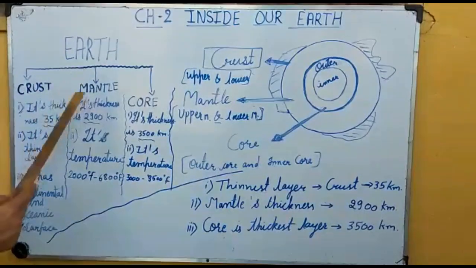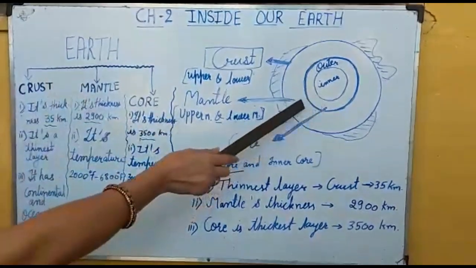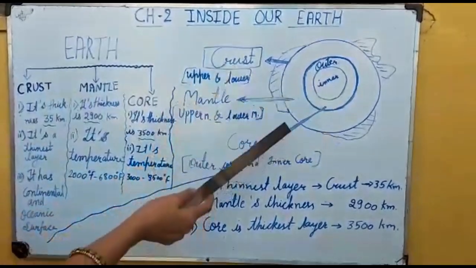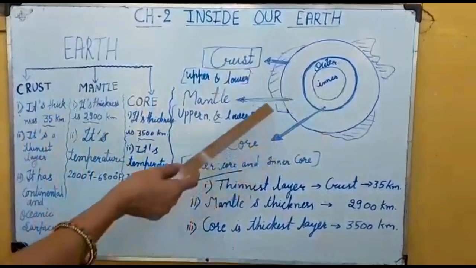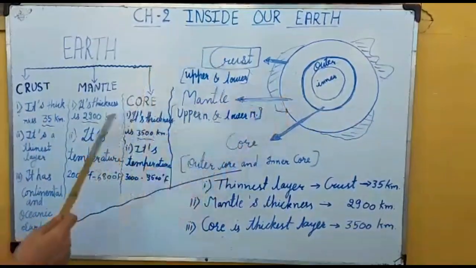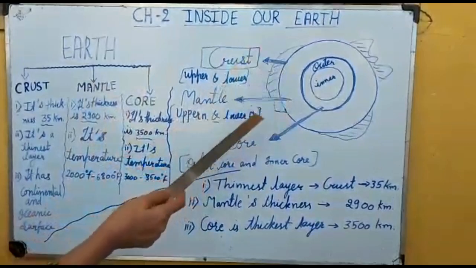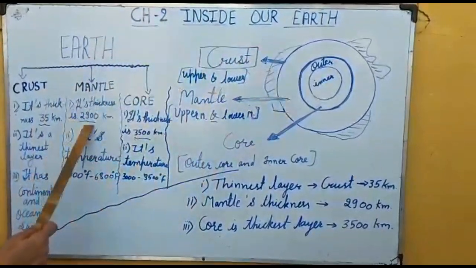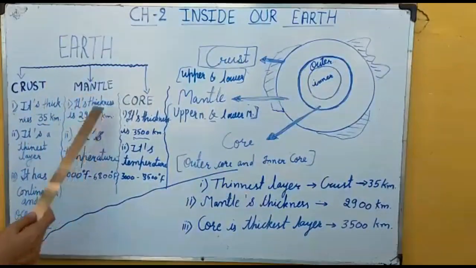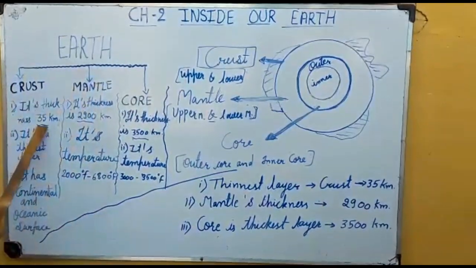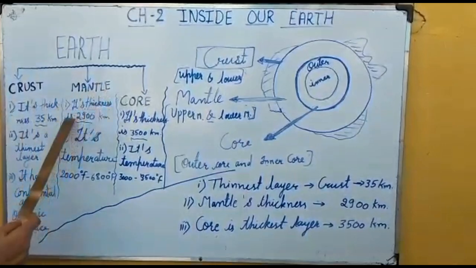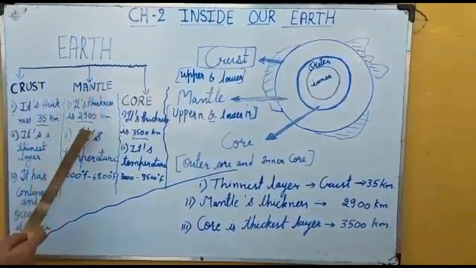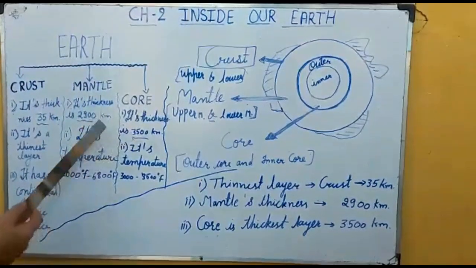Now move to the mantle. This is the second layer, and it is thicker than the crust. Mantle means it has magma, that's why the name is mantle. Its thickness is 2900 km. The crust has only 35 km thickness and the mantle is 2900 km. This is the second layer of the earth. It has magma, which we also call lava.